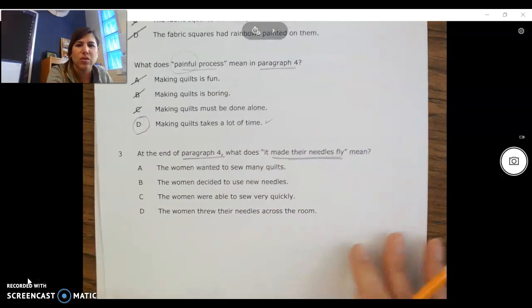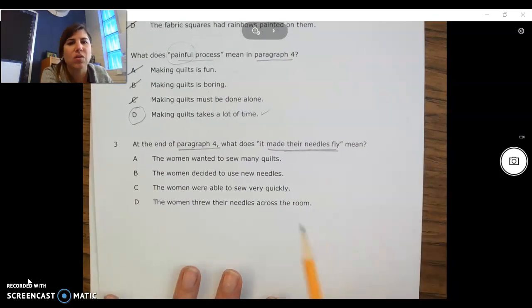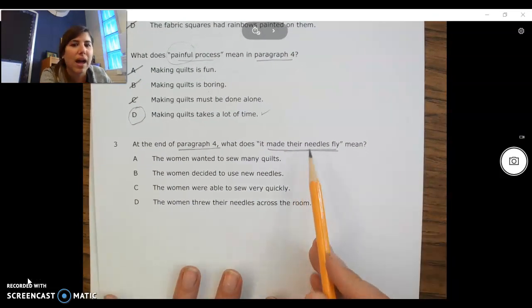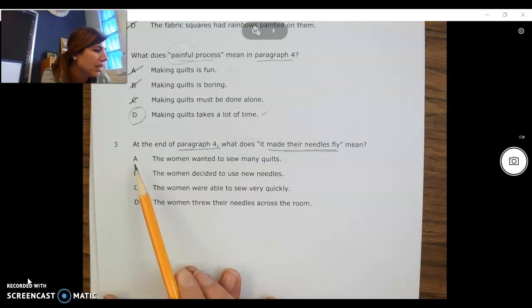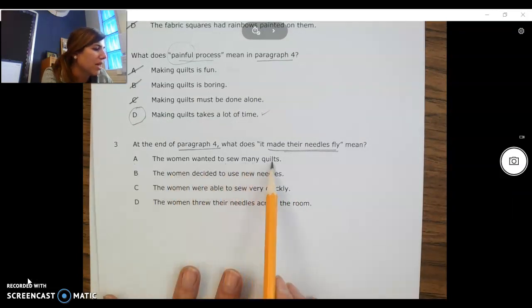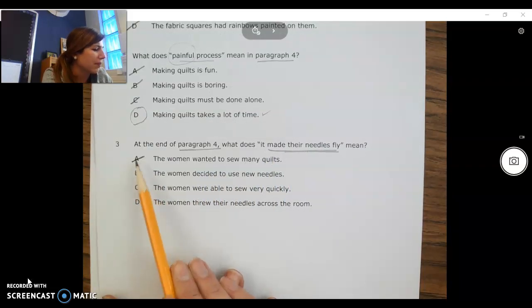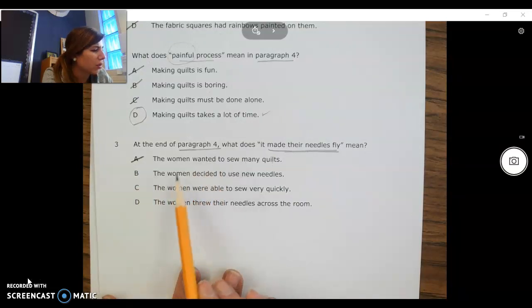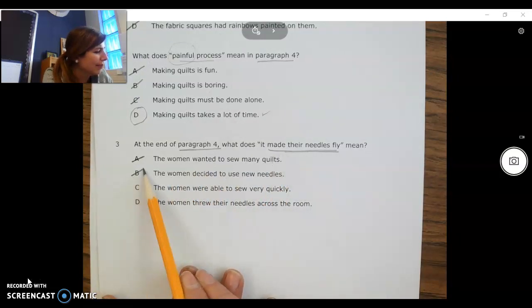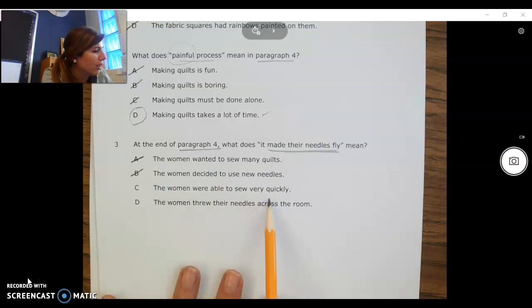So let's see which of these choices helps explain why their needles were flying. Not literally flying, but which one is it? The women wanted to sew many quilts? It made their needles fly, and that means that they wanted to sew many quilts? That one doesn't really make sense to me. The women decided to use new needles, so using new needles made their needles fly? The women were able to sew very quickly?